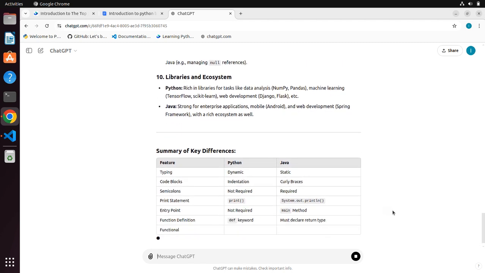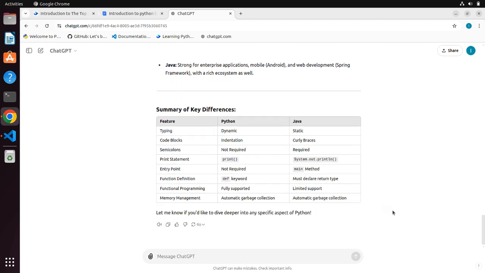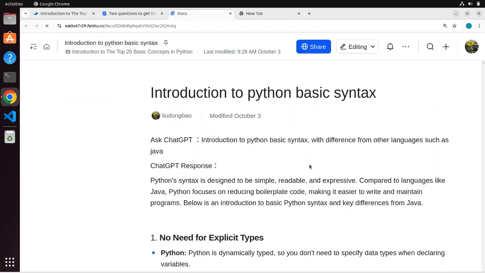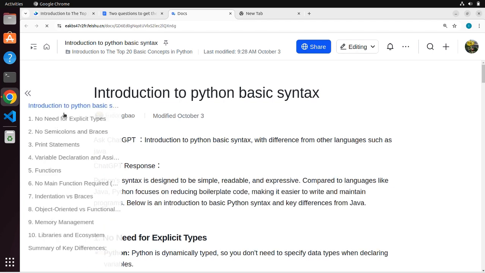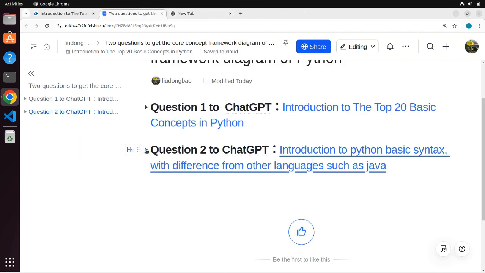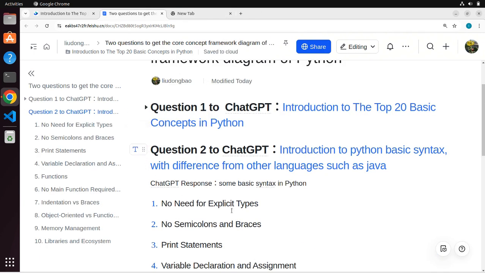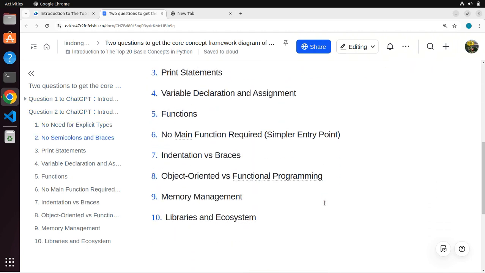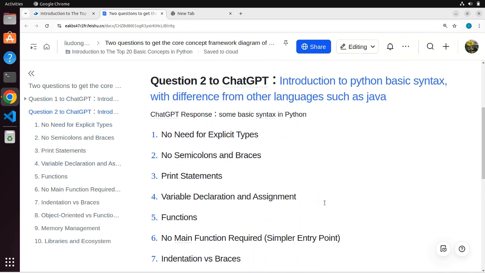The knowledge points introduced here do not need to be understood in depth for the time being. You only need to know that these knowledge points exist. When you encounter corresponding problems when using Python, you can come back and refer to this video again. You can also directly access the support documentation and code of the video. The relevant links are located below the introduction of each video. In addition, some knowledge points were also encountered when answering the first question. Next, I will briefly demonstrate the relevant sample code in VS Code.